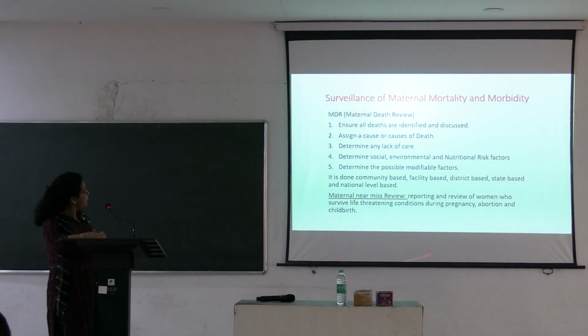So this is how the surveillance is done. Deaths should be identified, a cause assigned, lack of care determined, and the social, environmental, and nutritional risk factors, the possible modifiable risk factors, determined. It is done at several levels: community, facility, district, state, and even national level. This is how it is done.